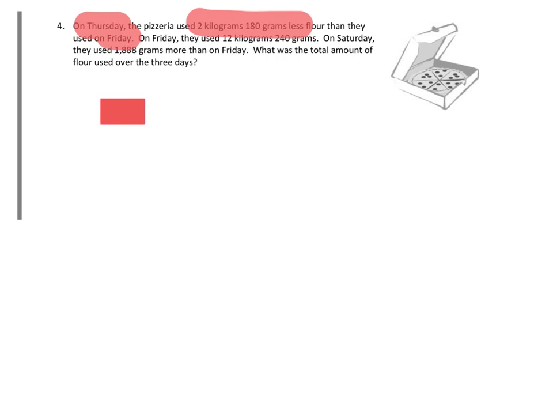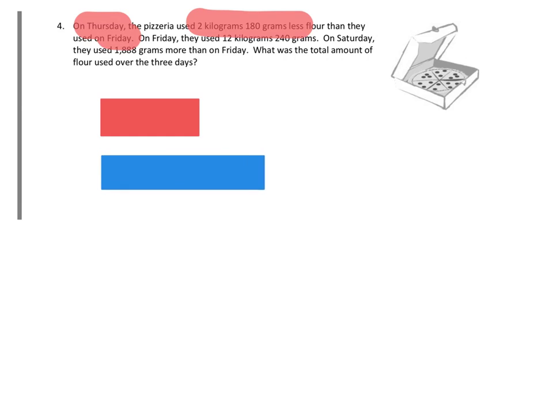So I'm going to go ahead and draw Thursday, and because it's less than Friday, I don't know what Friday is just yet, but I am going to make it bigger. Okay, now why am I making it bigger? Because it says on Thursday they used less. So this is Thursday, and it must be less than Friday. And you know it's less than because it's smaller.